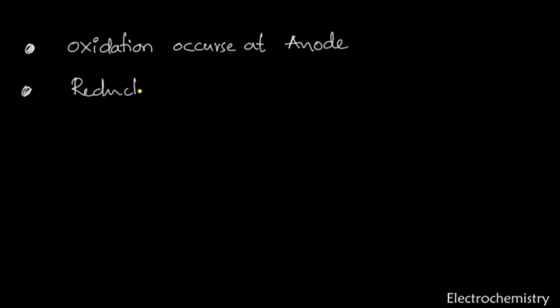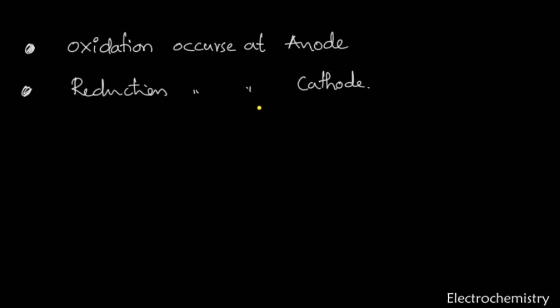Oxidation occurs at the anode, and the opposite, reduction, occurs at the cathode, because there is a positive charge there. Anode and cathode.